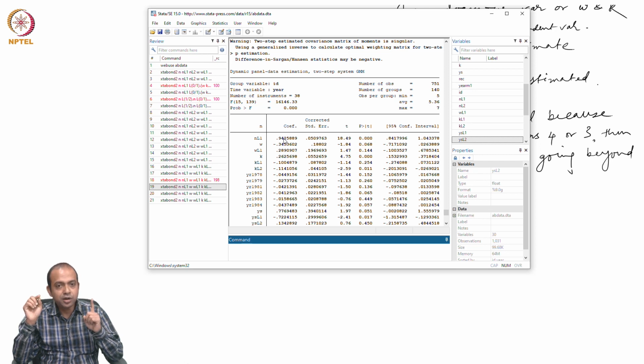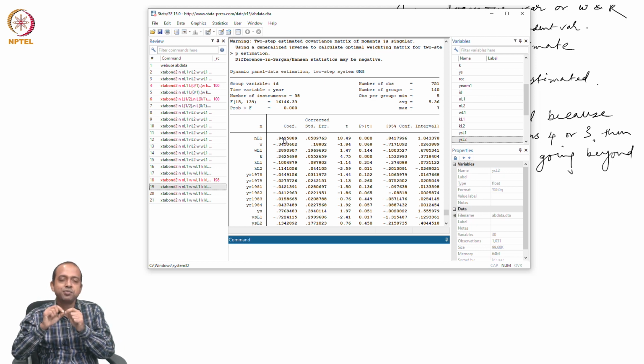We have learned one important thing, that model specification plays an important role in the quality of your estimates. And when you are particularly interested in dynamic panel, please keep in mind that when I say quality of the estimates, that means we need to check whether my estimate is lying within the interval or not. How will you get those intervals?